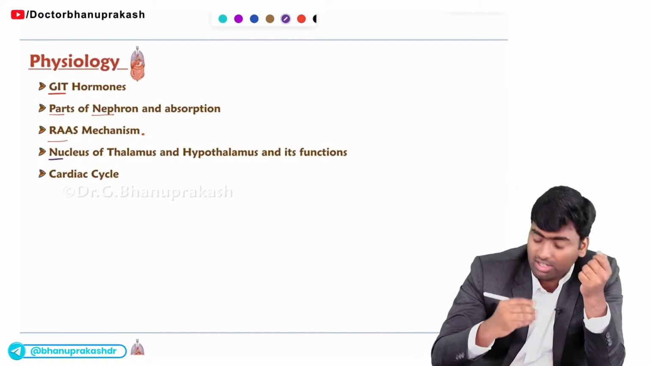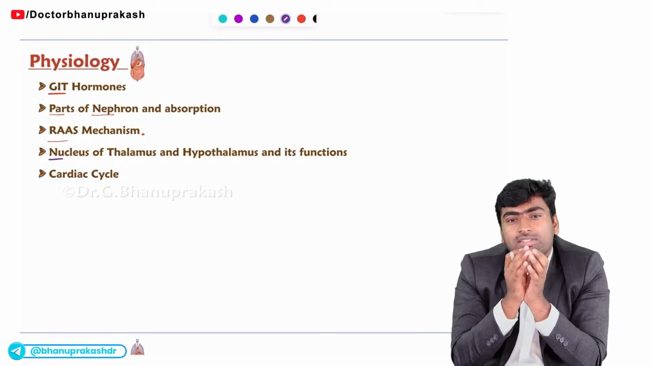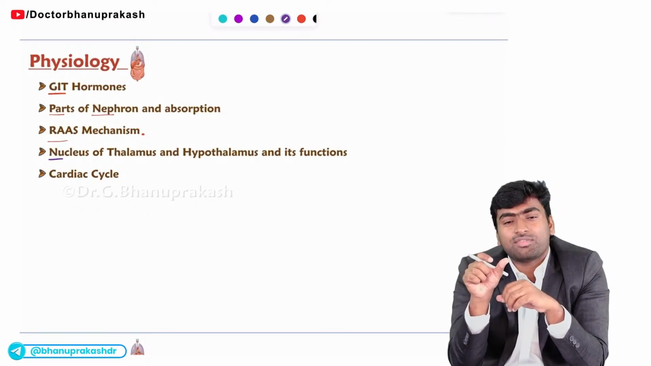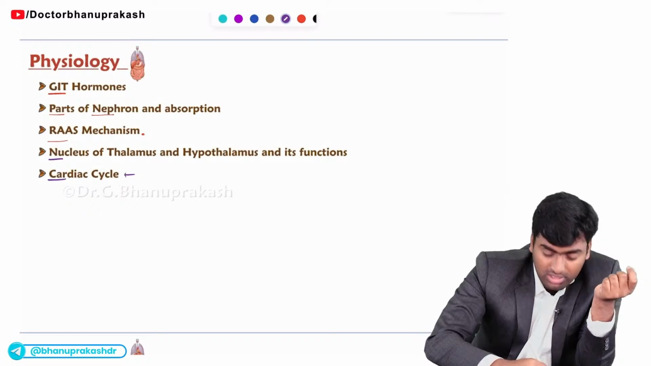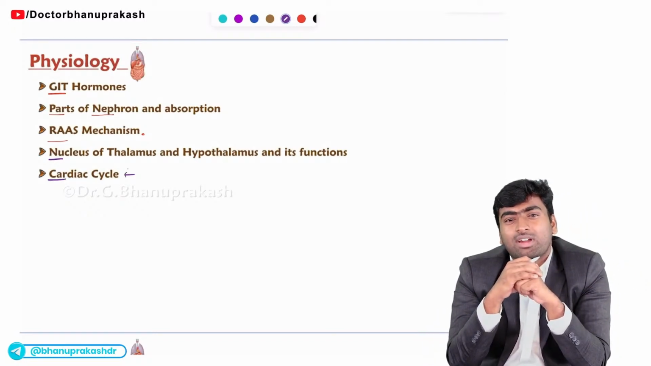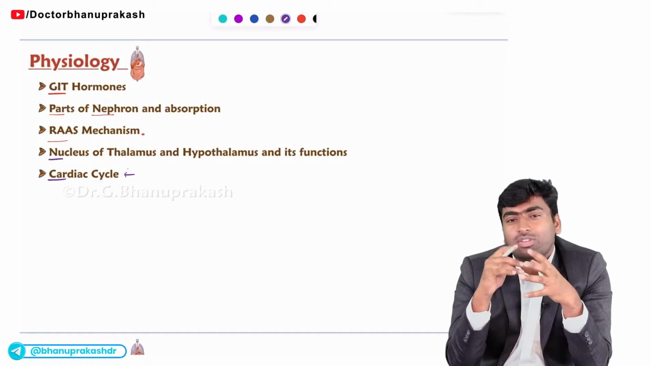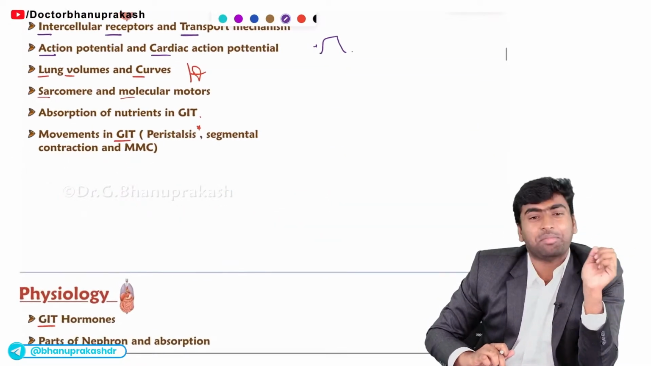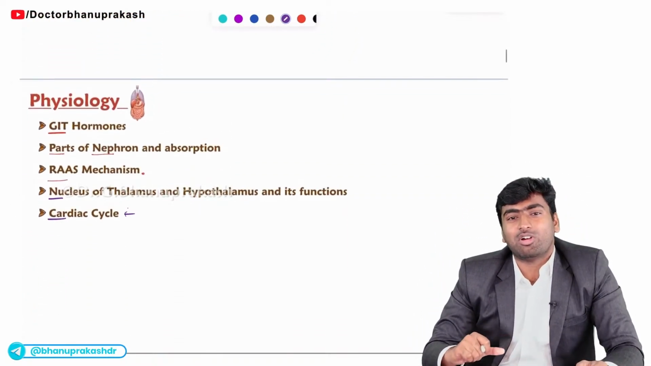And next is about the nuclei of the thalamus and the hypothalamus. Mostly they will give the function of a nucleus and they will ask you the name of the nucleus which causes this function. Fine. And in the cardiac cycle, you need to learn about the heart sounds. Mostly they will revolve around isovolumetric contraction and isovolumetric relaxation. So if you study these important topics from physiology, mostly we'll be able to get the maximum questions of this topic. Fine. With this understanding, we'll move on to our next subject.